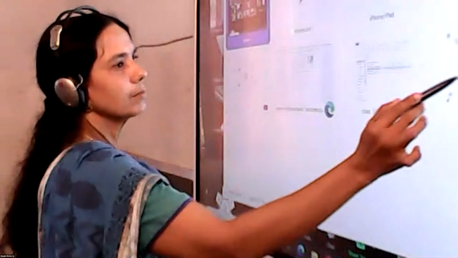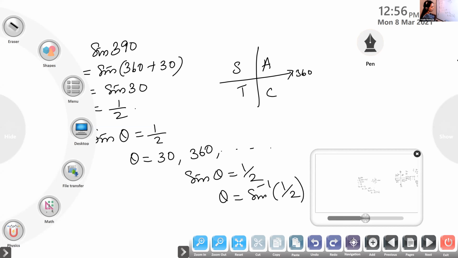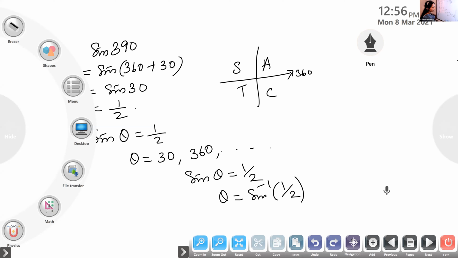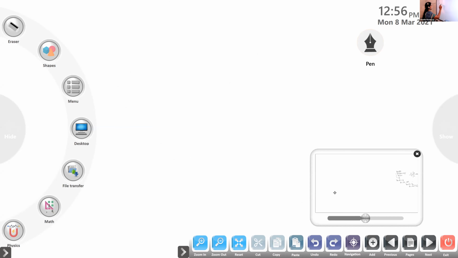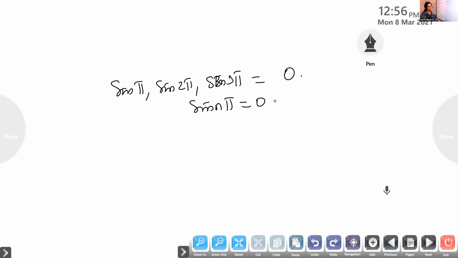Note it down at least now, because we need all these things not only in inverse functions, but in derivatives and integration. Sine of all the multiples of pi: sine pi, sine 2 pi, sine 3 pi, all the values will be 0. In general, sine n pi will be 0.